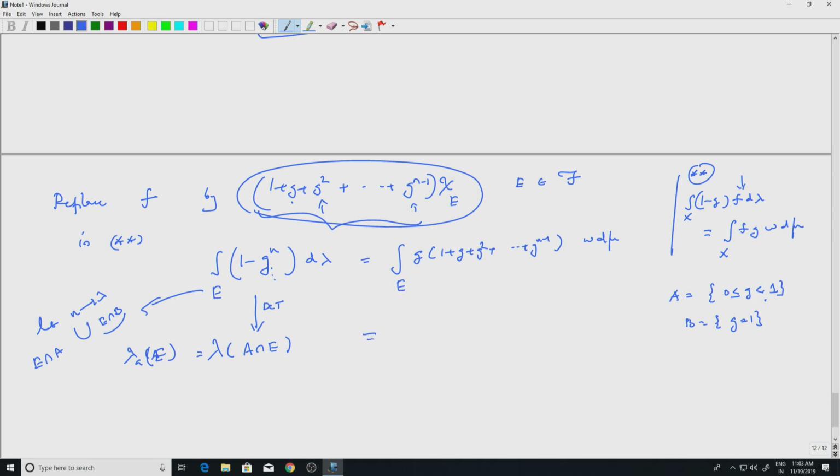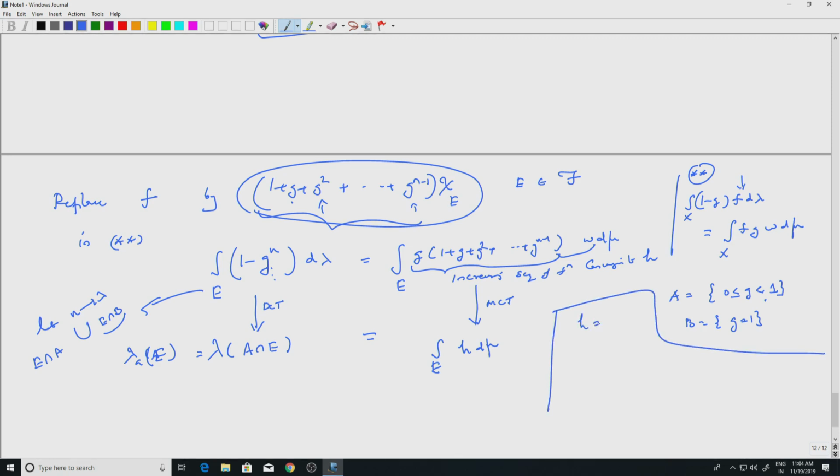What happens to the right hand side? Well, this is an increasing sequence because G is positive and you are adding each time, right. So increasing, and so you multiply by W, you will have an increasing sequence of functions converging to something, let us say H, okay. So H will be positive, and by monotone convergence theorem, by MCT, this converges to the integral over E of H d mu, okay. So what is H? H is the limit of G times 1 plus G, G square, etcetera, G to the n minus 1 times W, right.